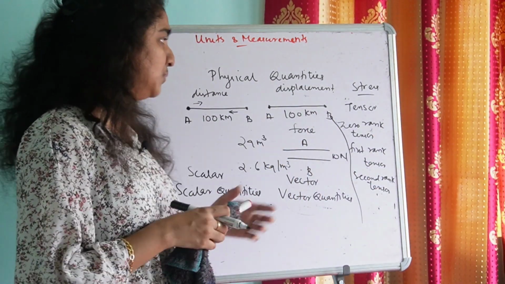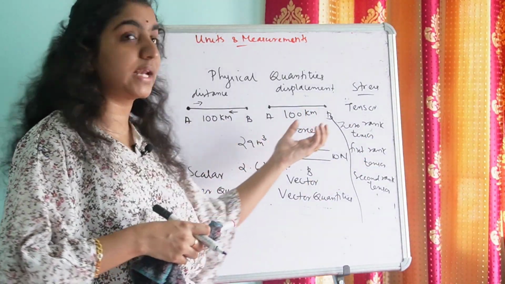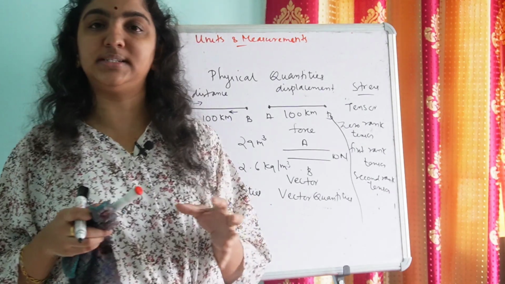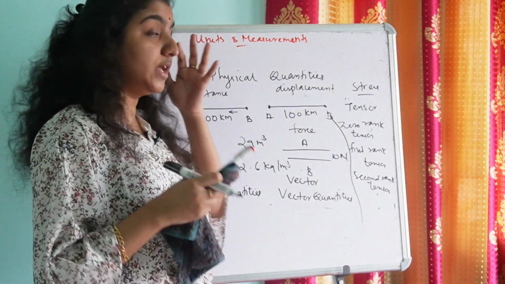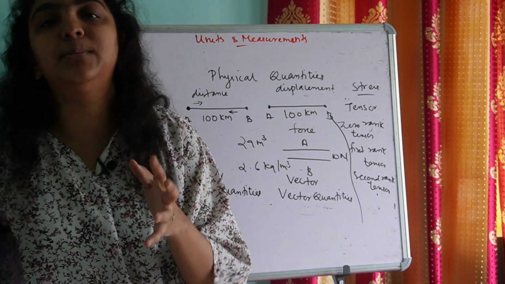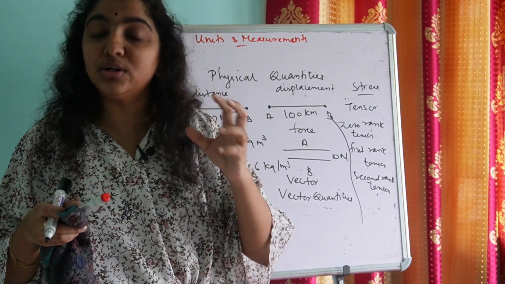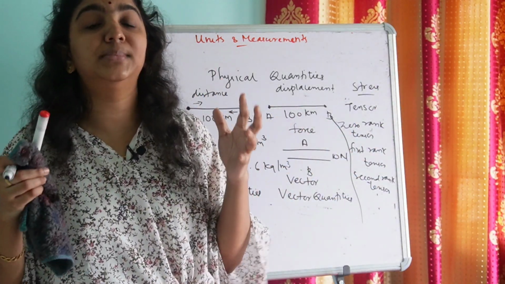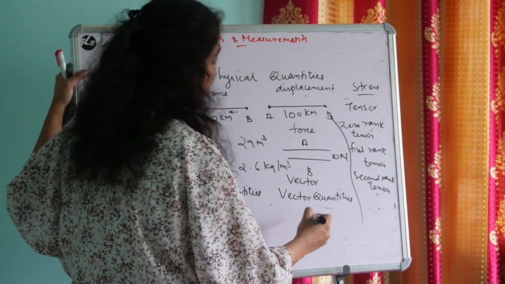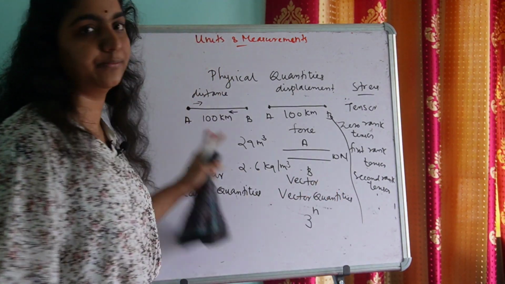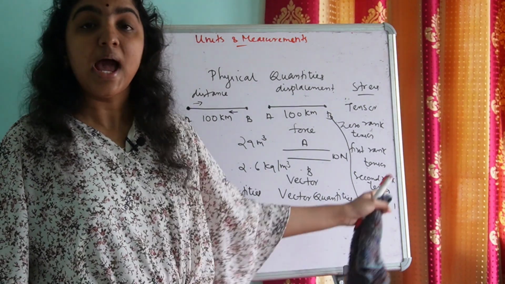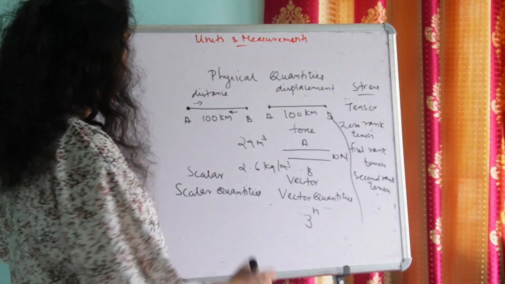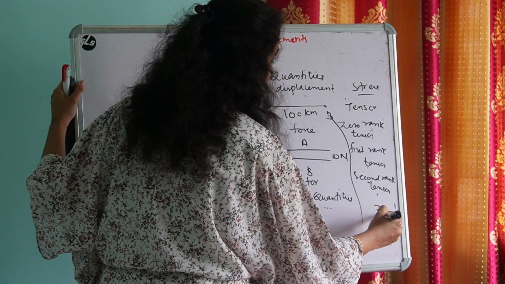Now, we used to describe these physical quantities using numbers. In order to find the count of the numbers required to describe a physical quantity, we have an equation, 3 power n, and this n is nothing but the rank of the tensor.